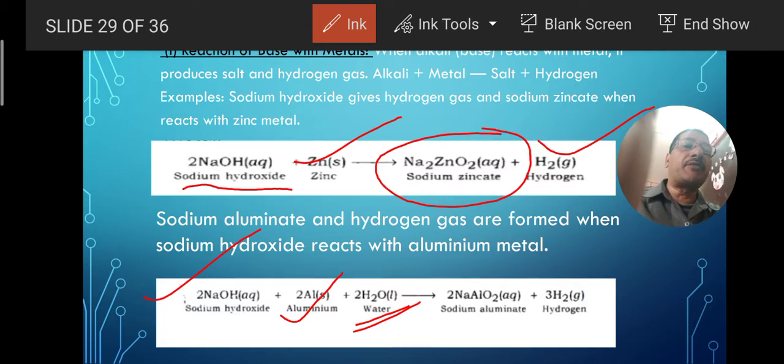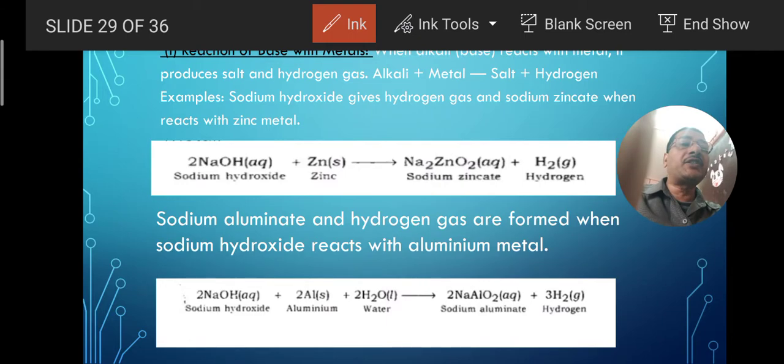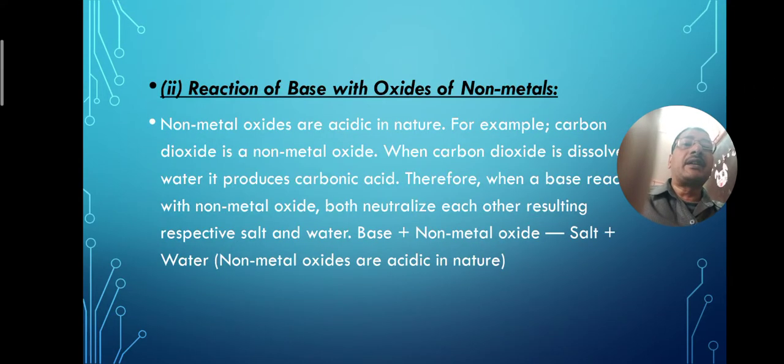At that time it will produce sodium aluminate, NaAlO2, along with the hydrogen gas. So it is clear from here that whenever a base is reacting with the metal, it produces salt along with the hydrogen gas.